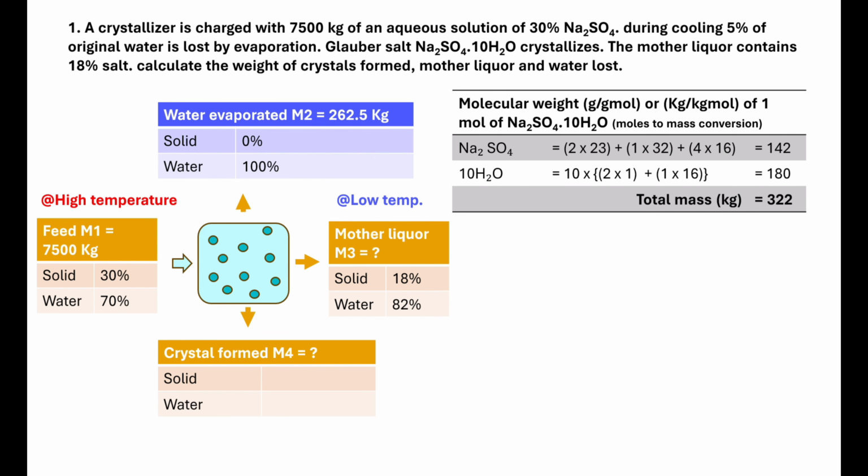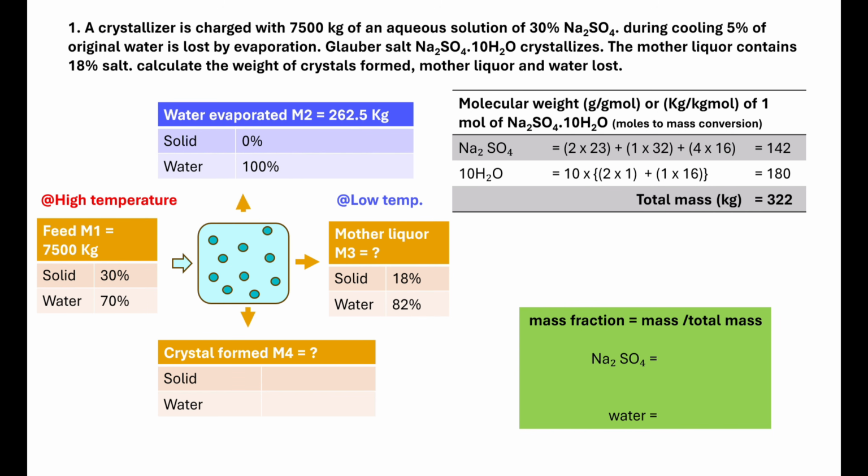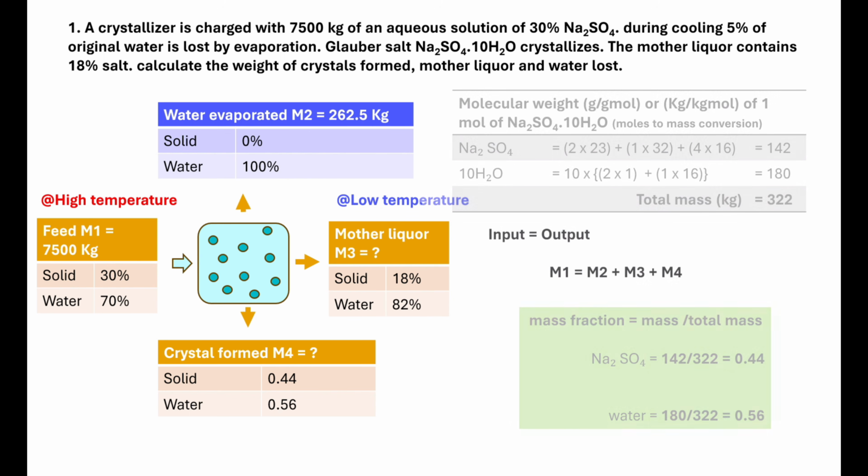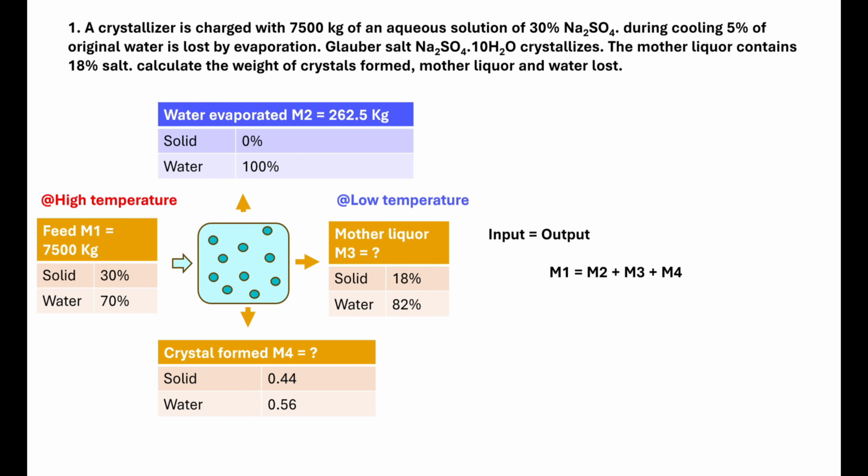Using these individual masses, we can calculate the respective mass percentage. So mass fraction can be calculated by mass divided by total mass. So sodium sulfate mass divided by the total mass, we get 142 by 322, which gives us 0.44. Similarly, for water, it is 180 divided by 322, which gives us 0.56. So I can fill the values in this particular table now. We know M1 and we know M2. We have 2 unknowns here, M3 and M4.